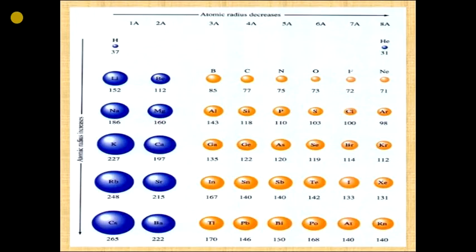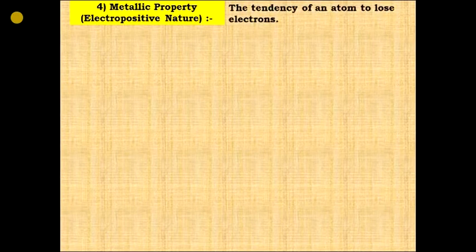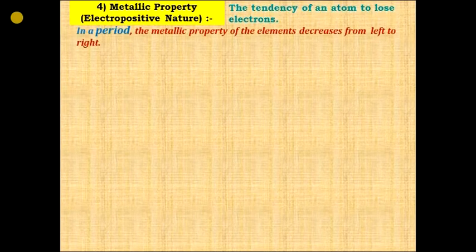Now the next property is metallic property or electropositive nature of elements. What is it? The tendency of an atom to lose electrons. So in a period, the metallic property of elements decreases from left to right.